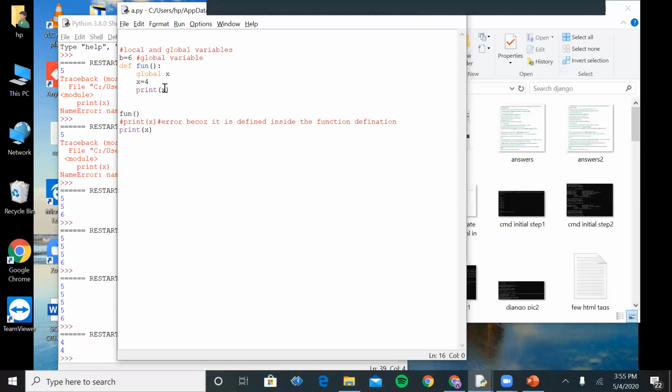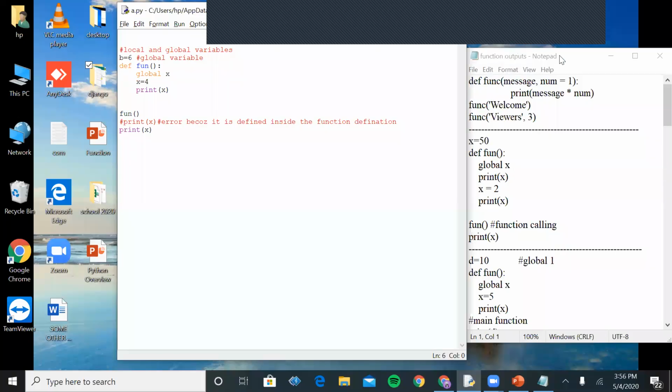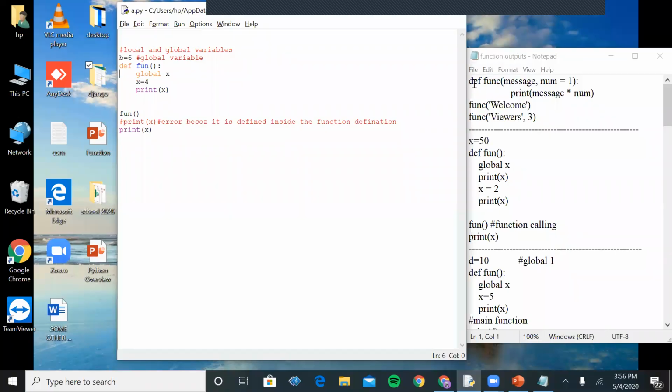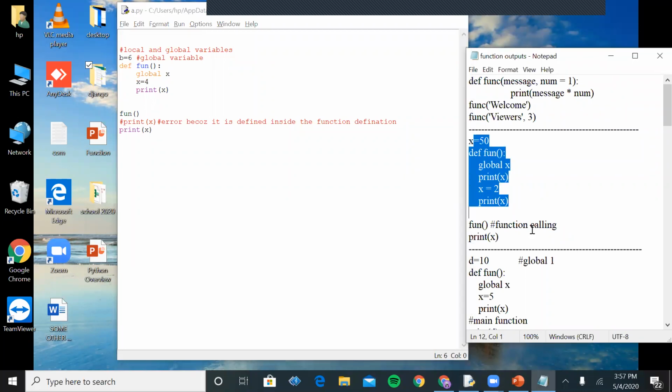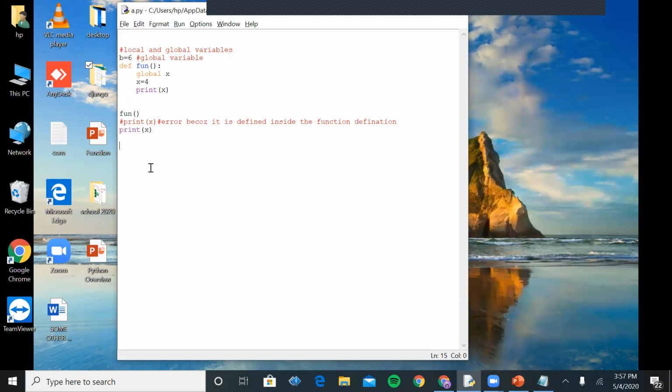Now these two concepts are clear to you. Now let's take another example of output function, use of the global and local variable, how we can use it, those concepts. Here we are just discussing the concept of local and global variable. Here I've used the variable name x, which is defined outside the function.